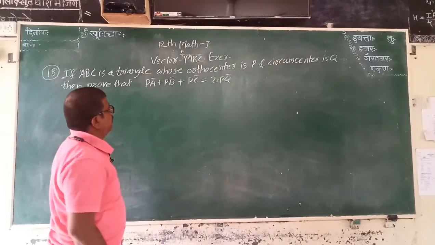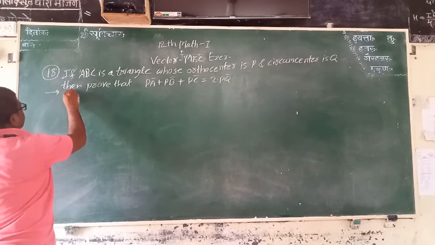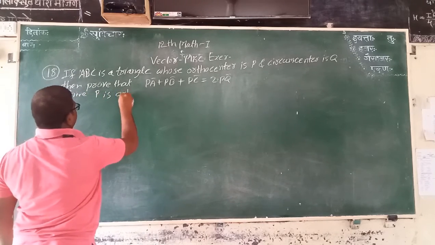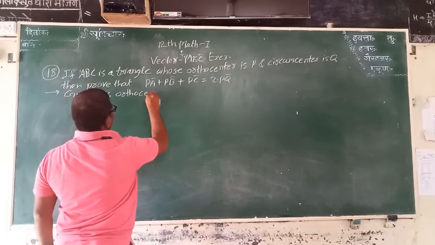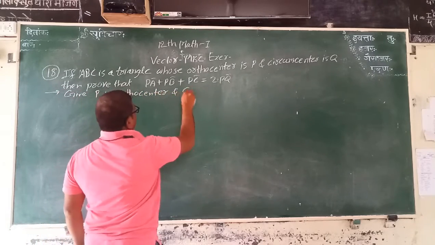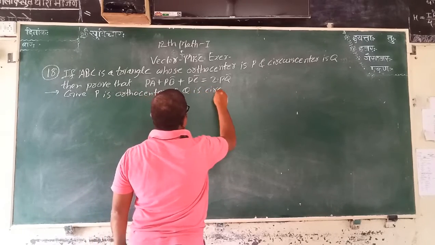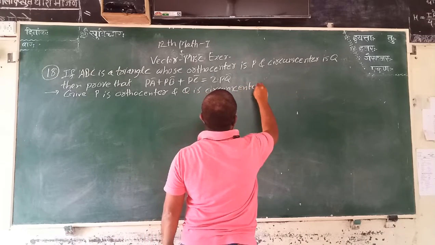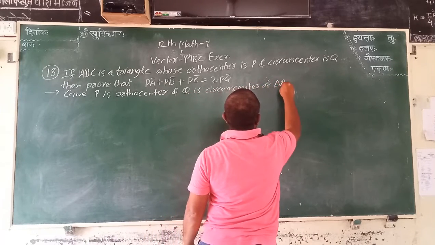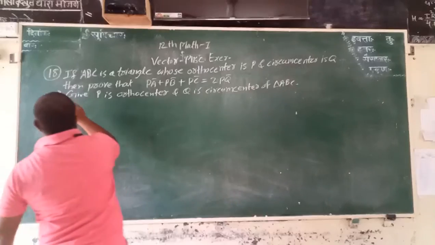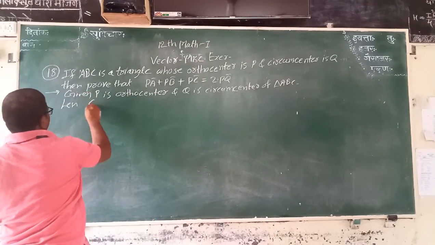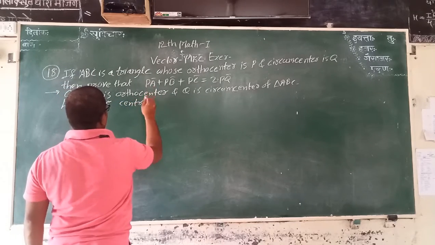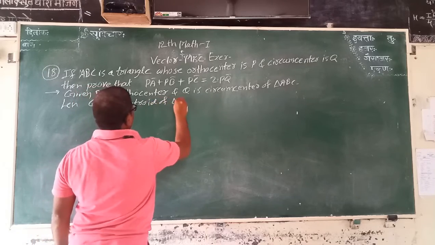तर आता या ठिकाणी पहा, let given P is orthocenter and Q is circumcenter of triangle ABC. Let G is centroid of triangle ABC.